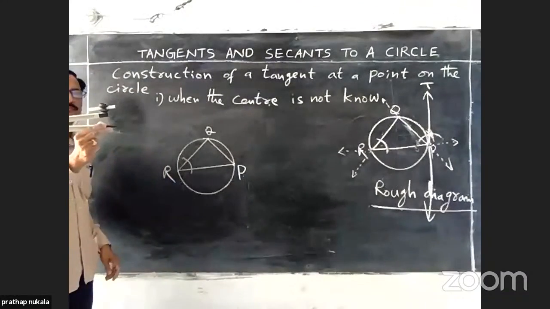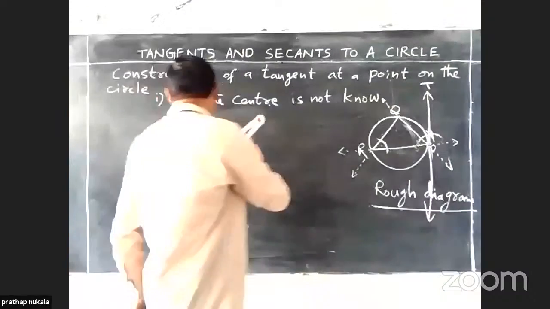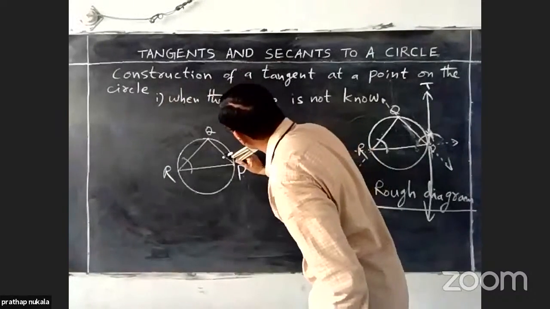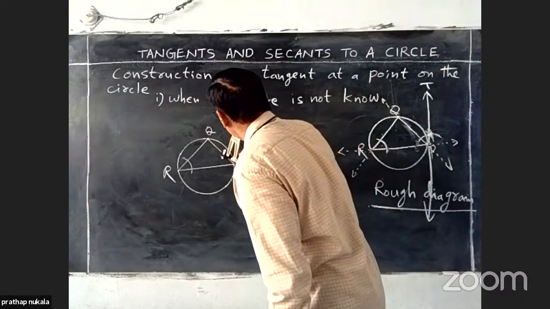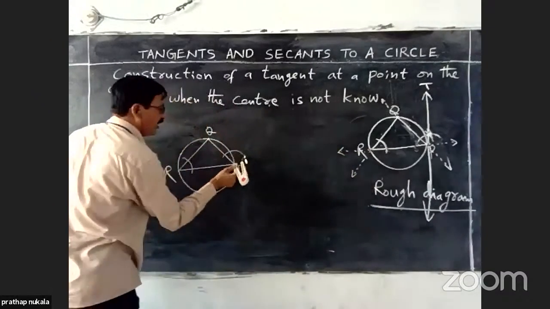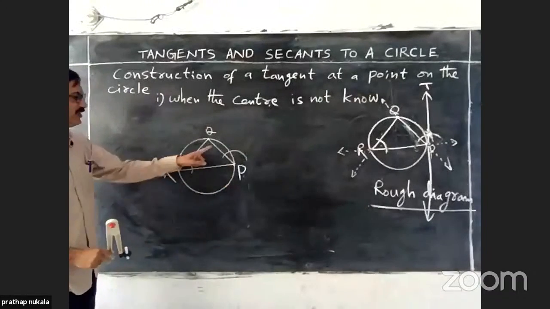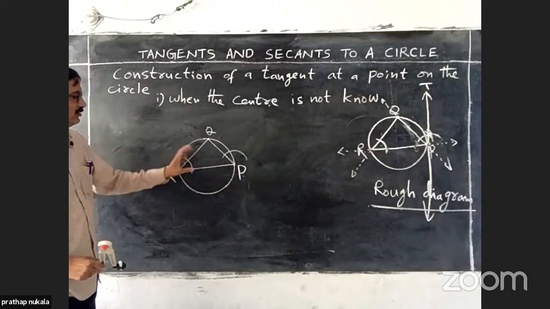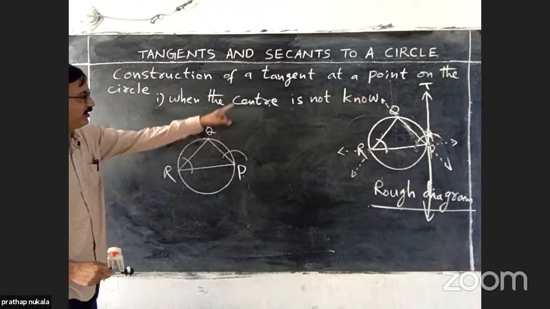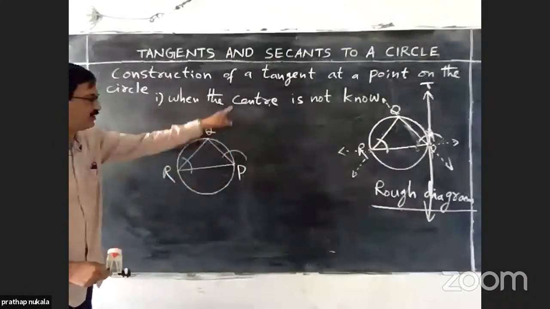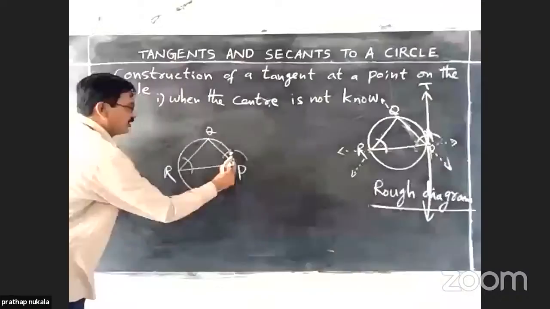With the same radius, centered at P, draw an arc like this. With the third chord and required tangent. To get the required tangent, draw like this.